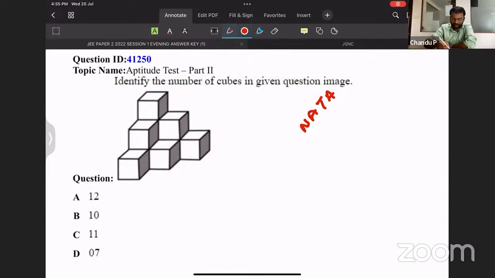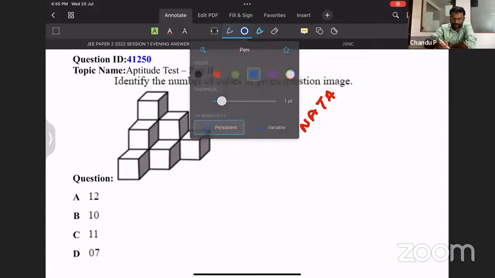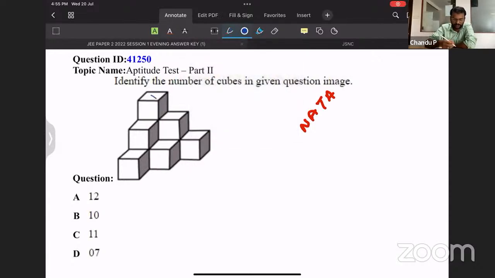Over here, we can count like this: first one, second one, third one, fourth one, fifth one, sixth one. These are clearly visible. So, 6 cubes.